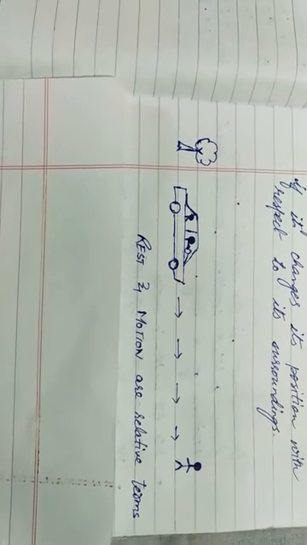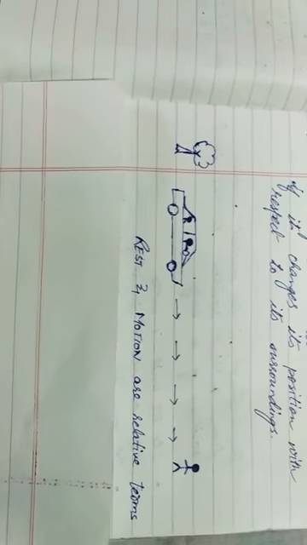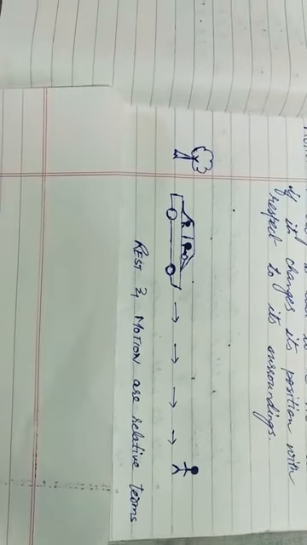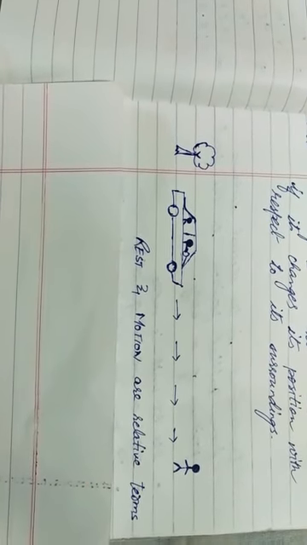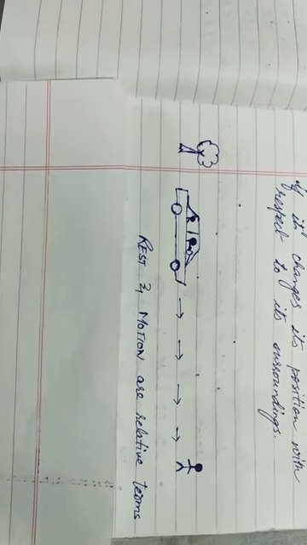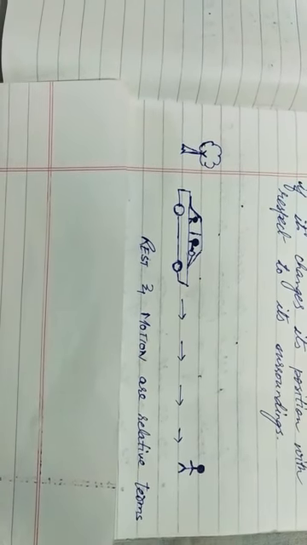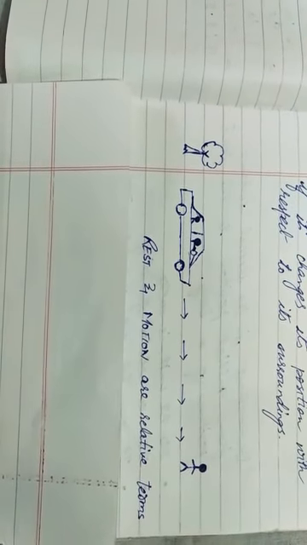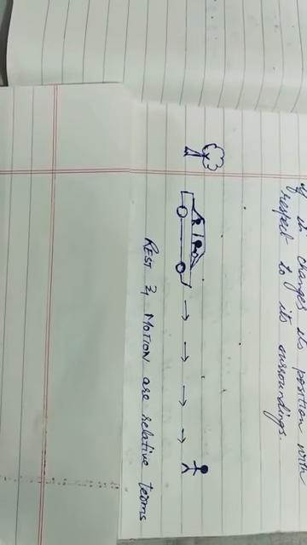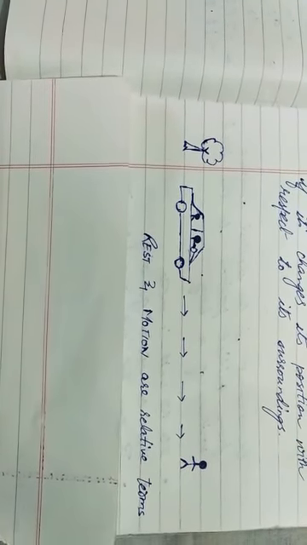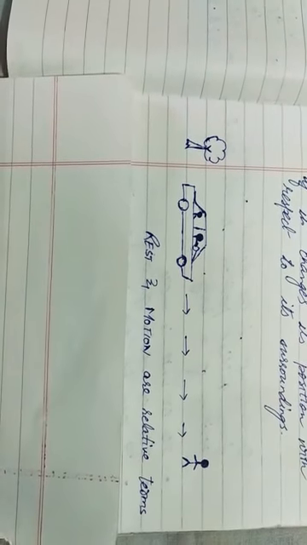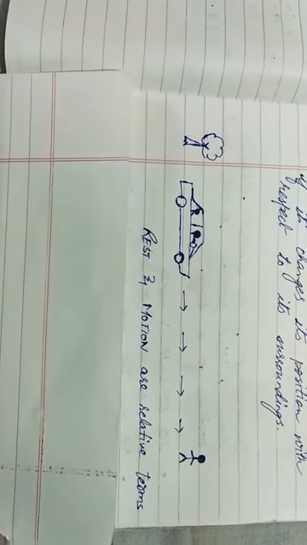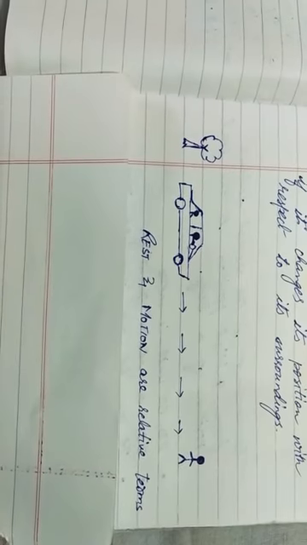Now, are they actually at rest? If we compare them with the surroundings, like the tree and the boy standing outside the vehicle, we cannot say that those two passengers are at rest. They are actually in motion with respect to the surroundings, with respect to the tree and the boy standing outside the car. But with respect to each other, both the passengers will observe that they are at rest. So we can conclude that rest and motion are relative terms.